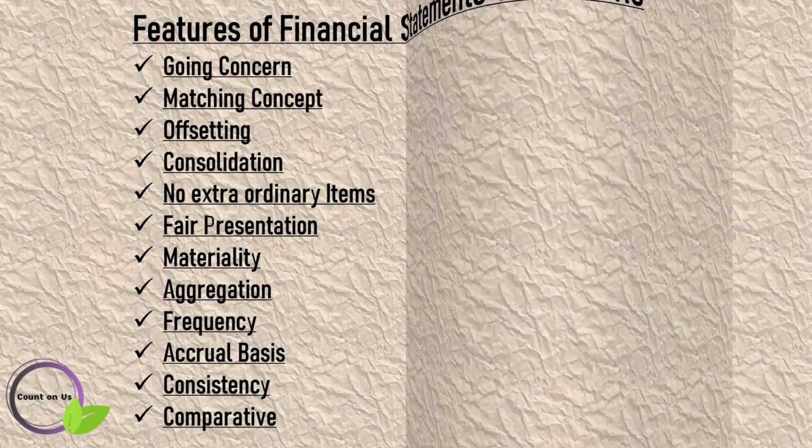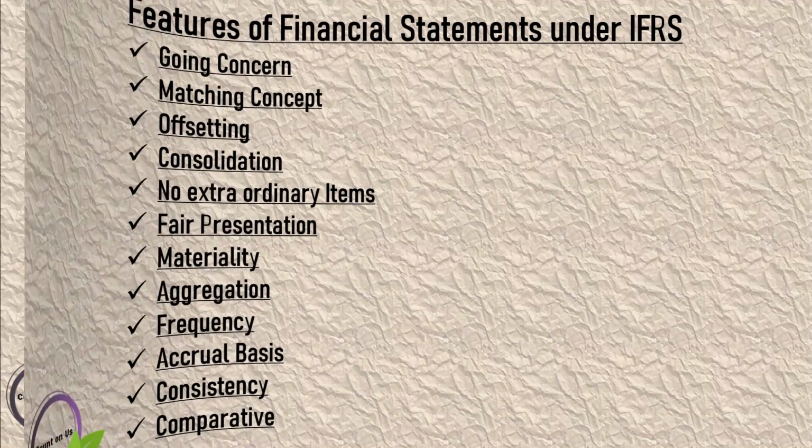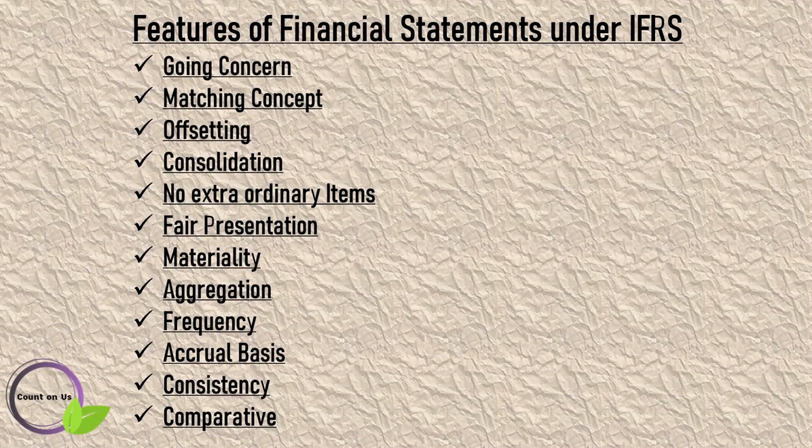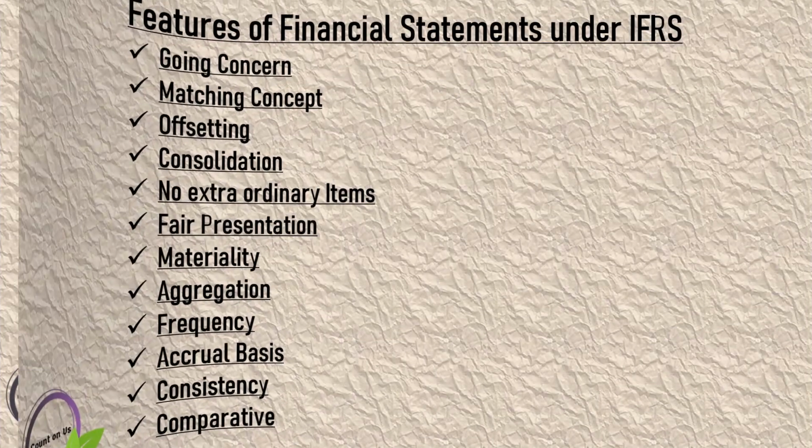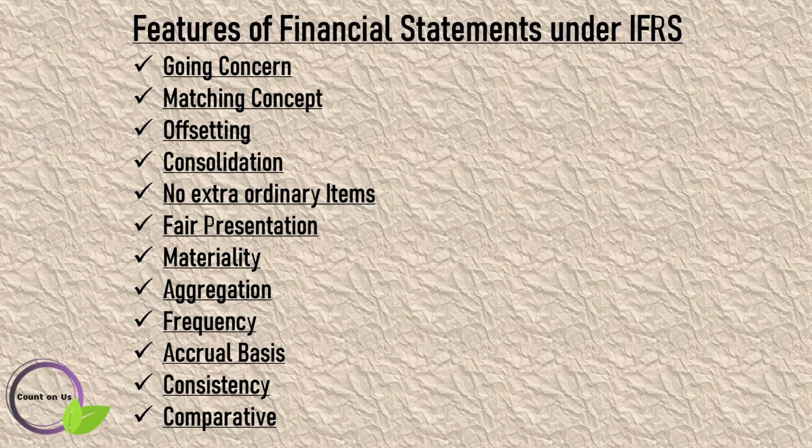Then matching concept. It is required that the expenses incurred during a period be recorded in the same period in which the related revenues are earned. Next feature is offsetting. It is to cancel an accounting entry with an equal but opposite entry. Examples are allowances for bad debt, which are paired with the accounts receivable account.